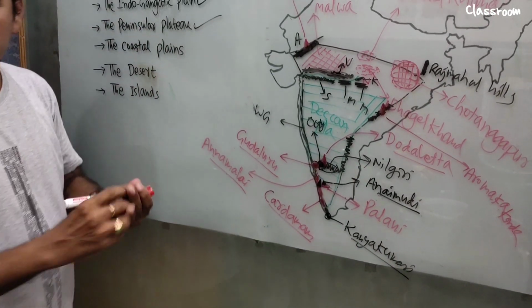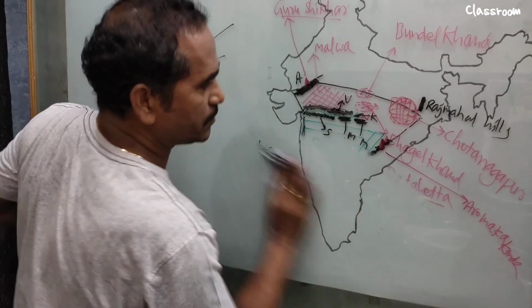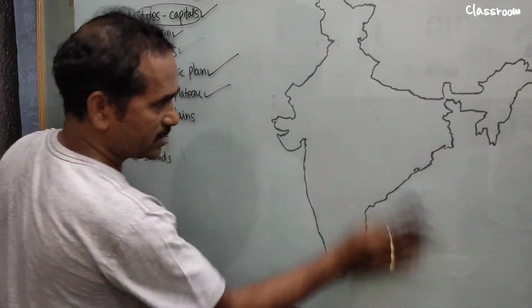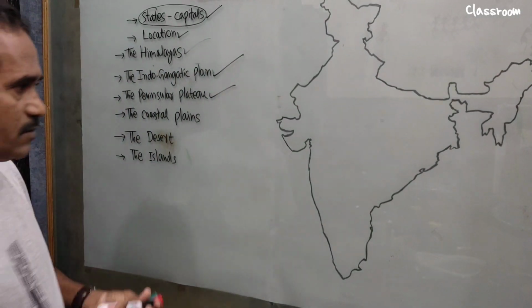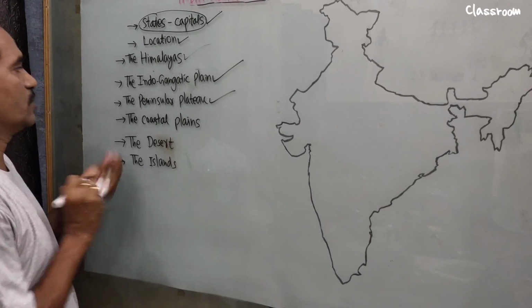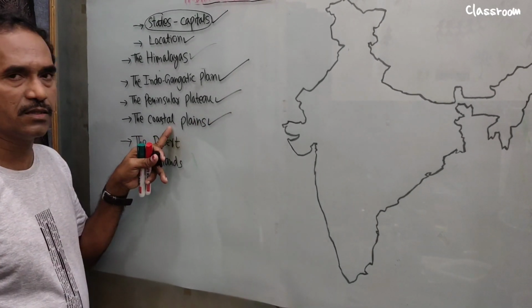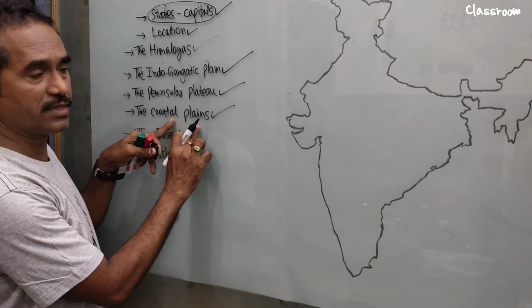Okay, next move on to the next concept. By locating the places on the map, it makes the lesson very easy. Now see the coastal plains. What type of questions do we face in the examination from the coastal plains?